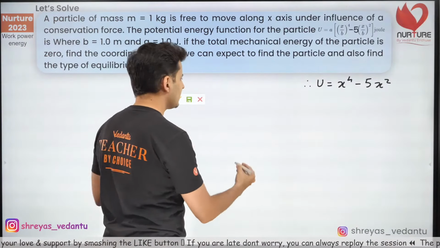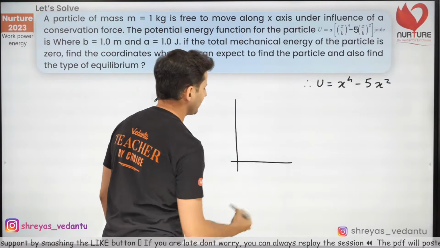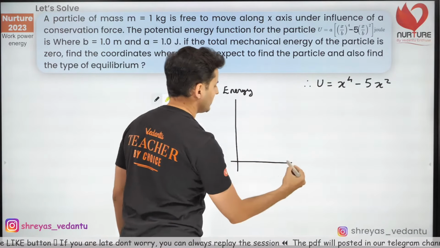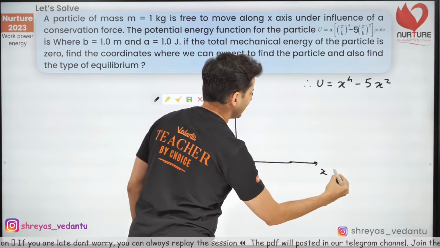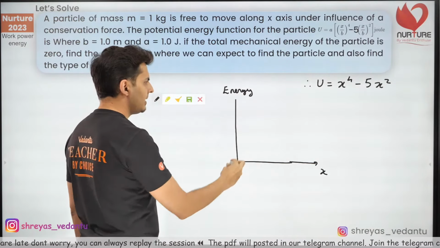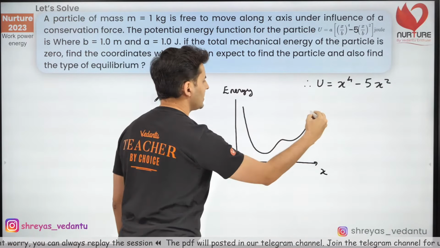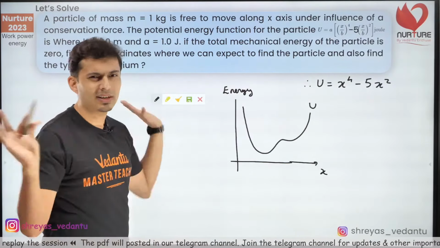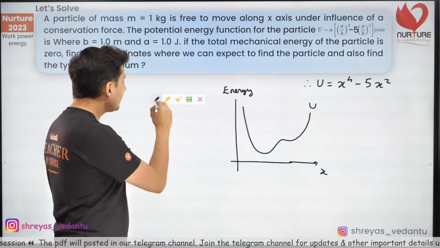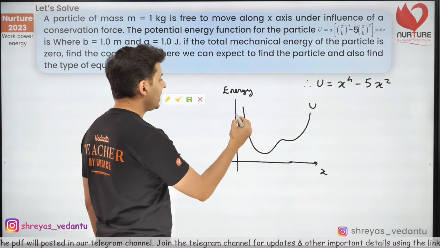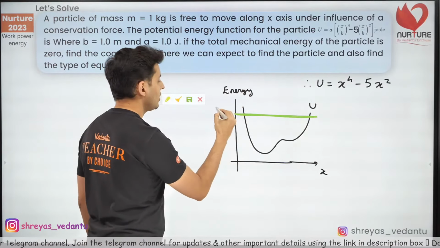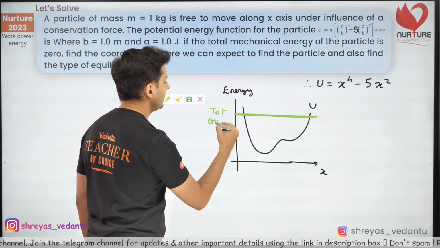Guys, remember one thing. If you have an energy graph versus position, that is x, let's say this is my potential energy graph, U as a function of x, some random graph. If I tell you my total energy is some value, this is my total energy.